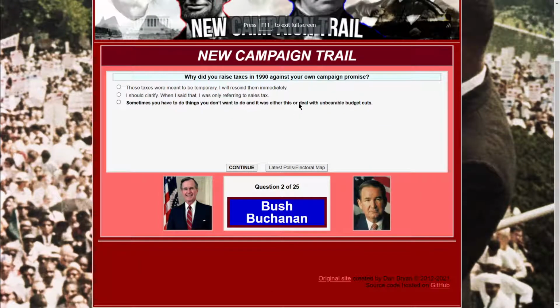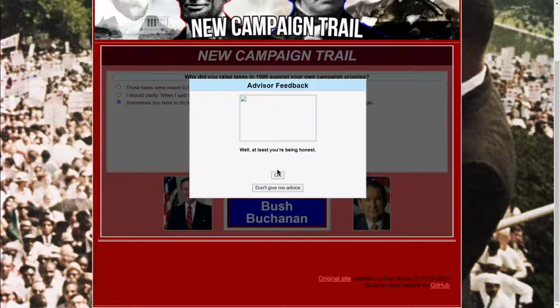Well, those taxes were meant to be temporary, and I will rescind them immediately, which is not going to work, because that seems disingenuous. If I rescind them immediately, what was the point of raising them in the first place? Second of all, I should clarify that when I said that, I was only referring to the sales tax, which is just a complete lie. That is bullshit. Number 3, sometimes you have to change things you don't want to, and either this was a deal with, or it was a deal with unbearable budget cuts. I guess I would have to be honest, because both of these seem like I would get hit anyway for lying. So let's just go ahead and be honest. Yeah, okay.